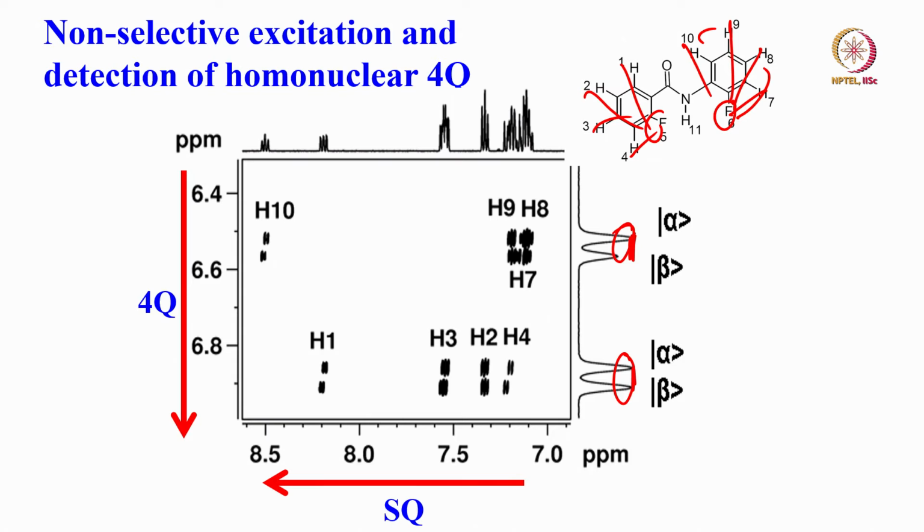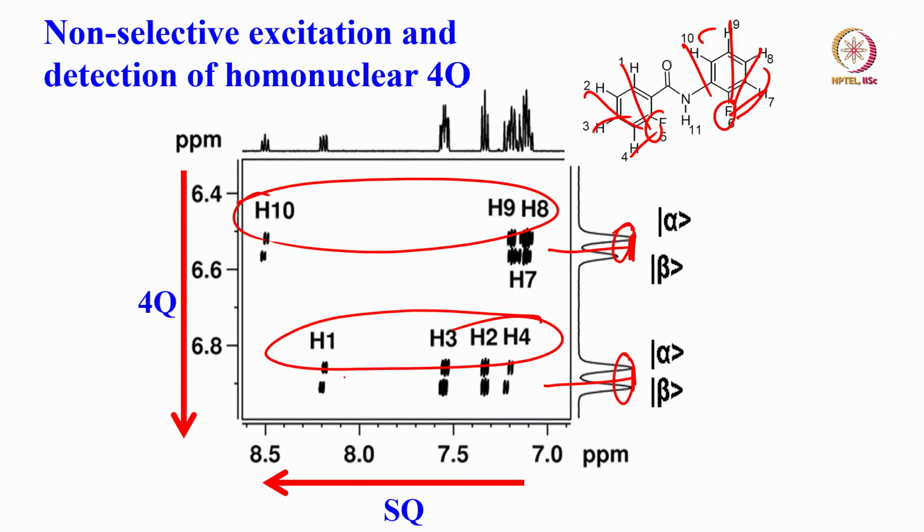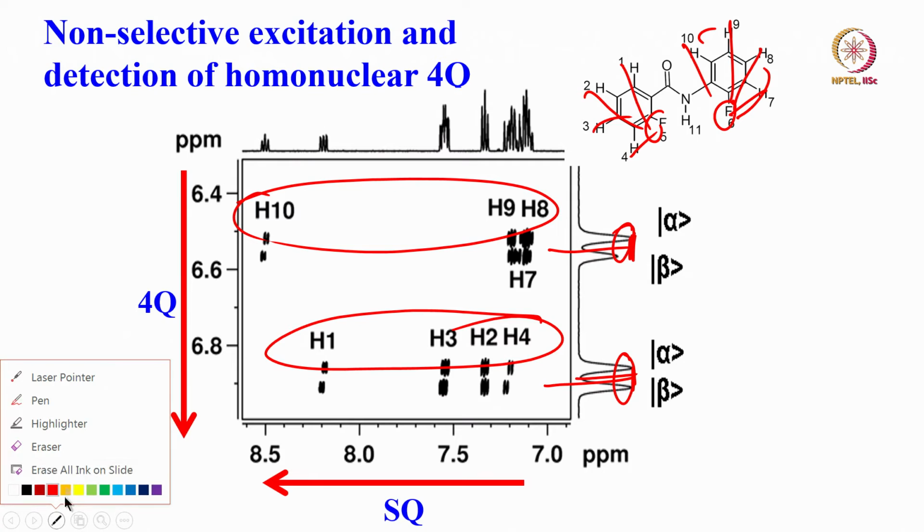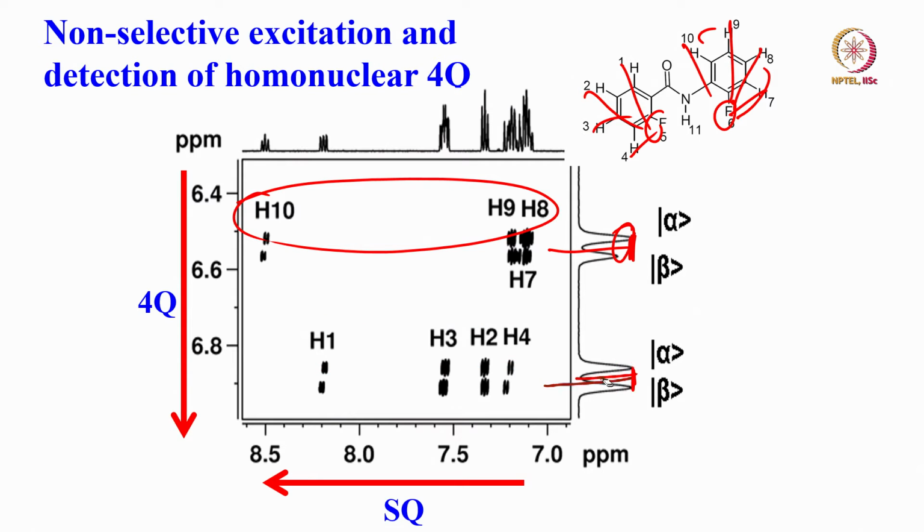Now, where does this peak come? At the center of each of these doublets, it corresponds to the sum of the chemical shifts of all these 4 protons here and these 4 protons here. So, you are going to get 4 protons here and 4 protons here and their chemical shifts are here, very easy. Okay. What more are you going to get in this spectrum apart from spin system separation?